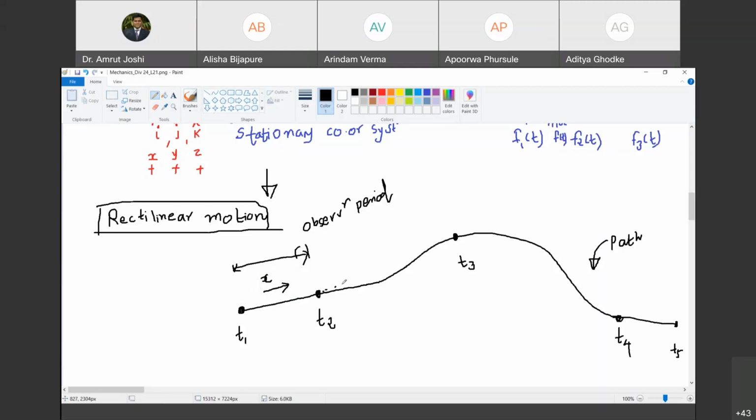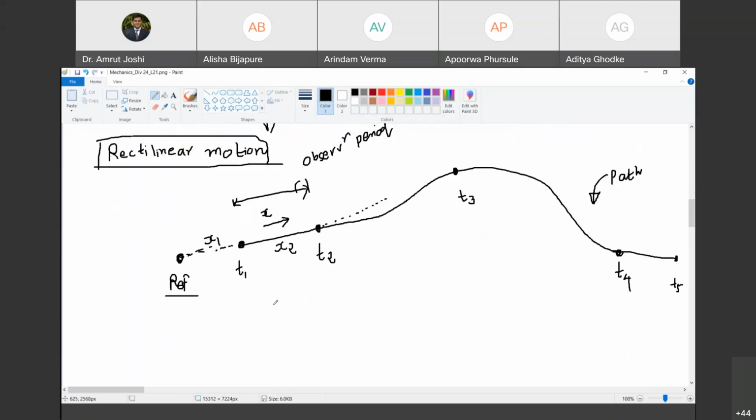I can even extend this line to infinity on this side and to infinity on the other side. Anywhere along this line, I can choose my reference. I can choose my reference here. So this distance is x1, and if this distance is x2, can you tell me the position of the object in rectilinear motion at time t1? It is plus x1.